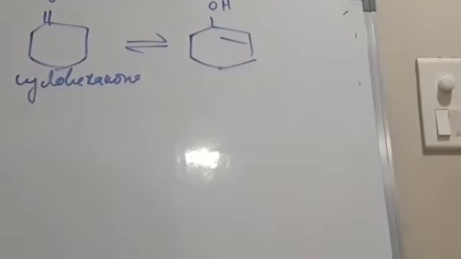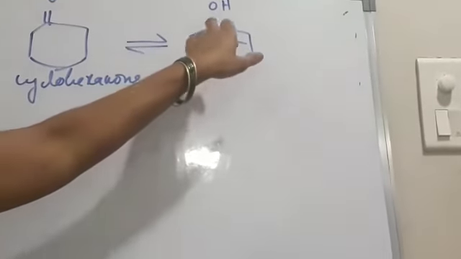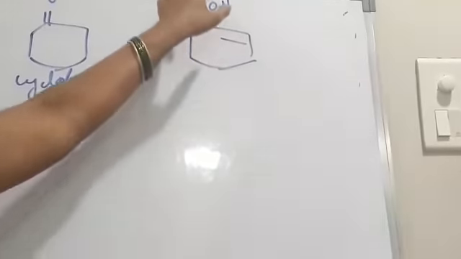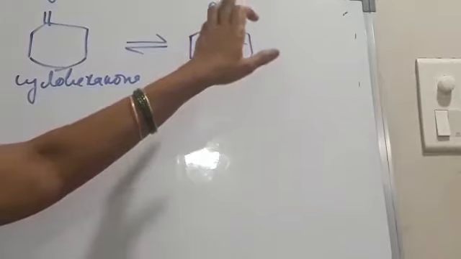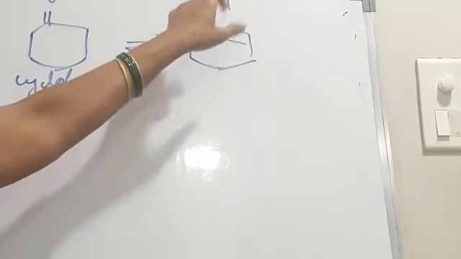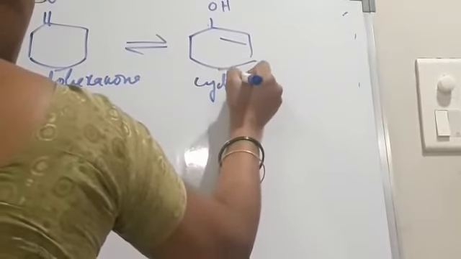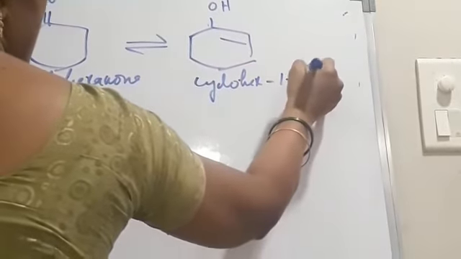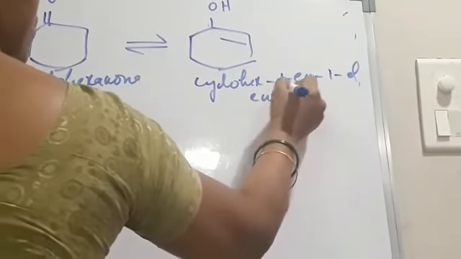This is enol form, so this is cyclohex-1-en-1-ol. Unsaturation is present at first carbon, and the OH group is also present at first carbon. Cyclohex-1-en-1-ol, so this is enolic form.